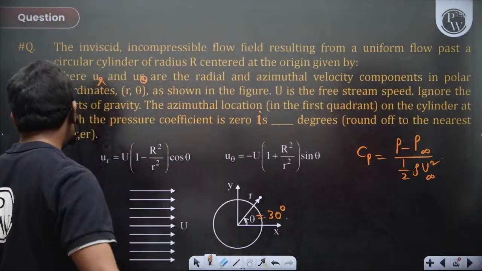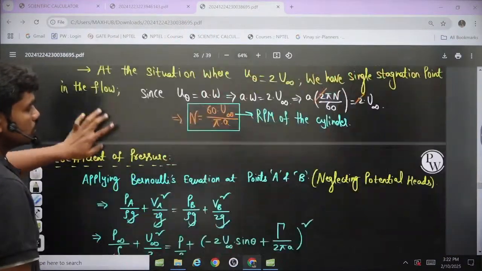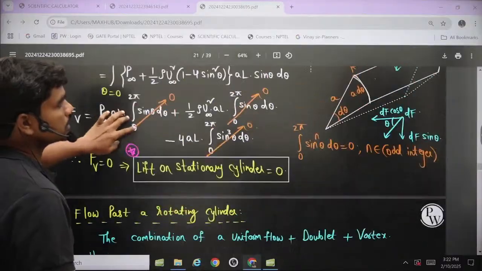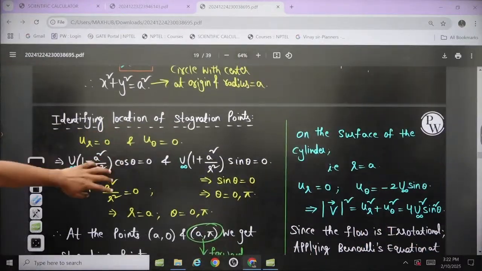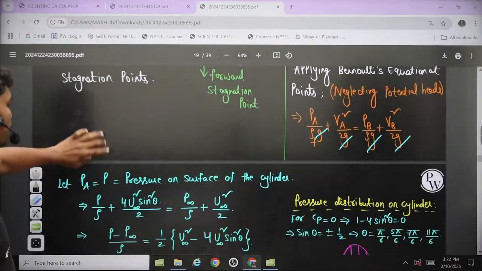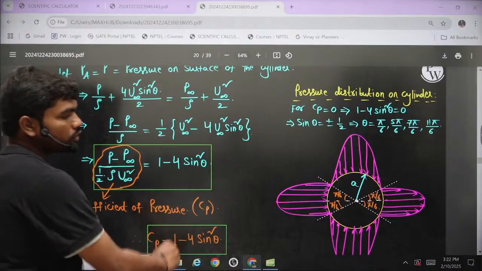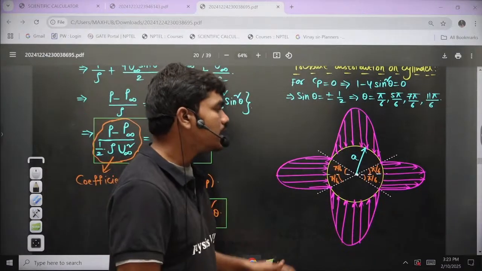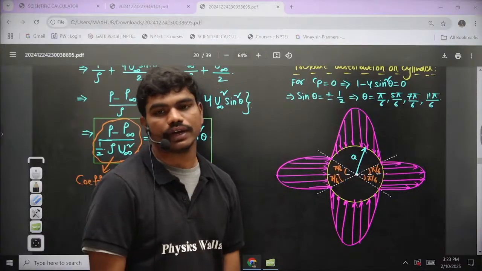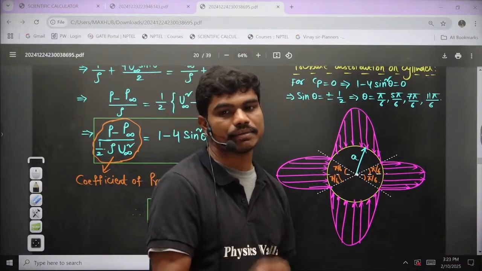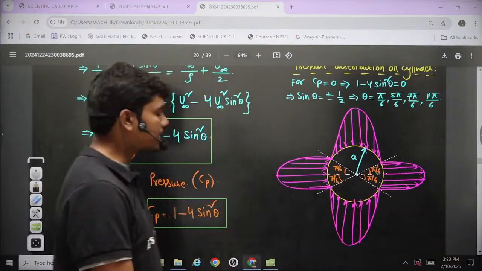Again, I'll show you some of these notes so that you would get this. So this is the rotating cylinder. So let's go for the stationary cylinder case. In this stationary cylinder, identifying the location of stagnation points, after that we define something called the coefficient of pressure Cp. This Cp value comes out to be 1 minus 4 sine square theta. If you plot this function, then you will see at pi by 6 you'll have a point where the pressure P is exactly the same as the free stream pressure, and the coefficient of pressure at that point is 0, of course.